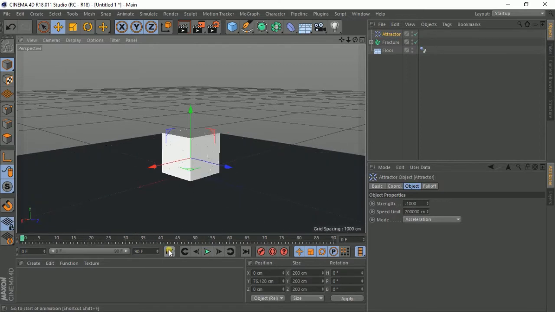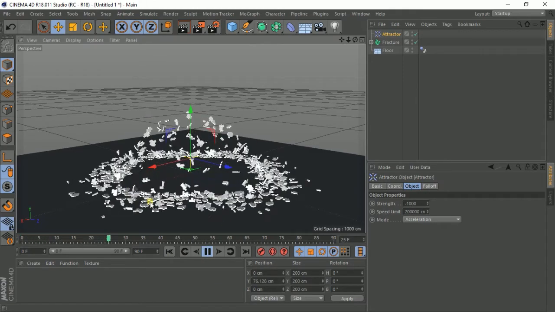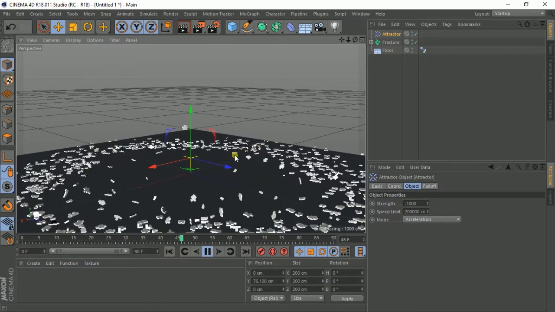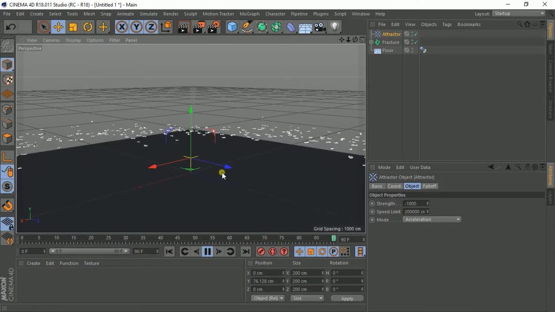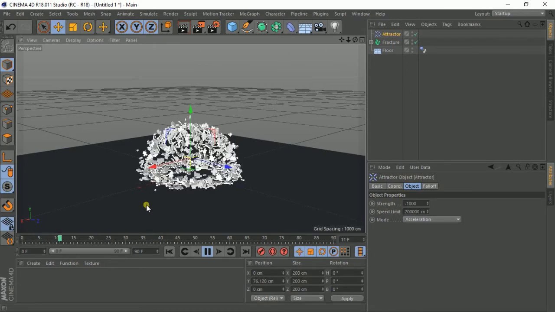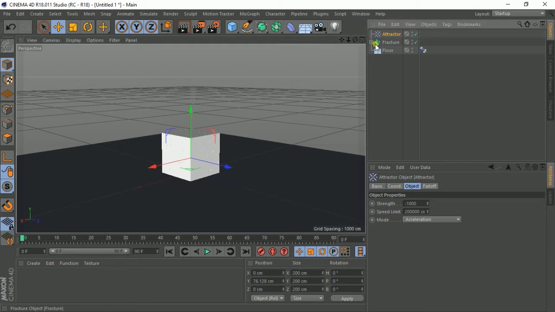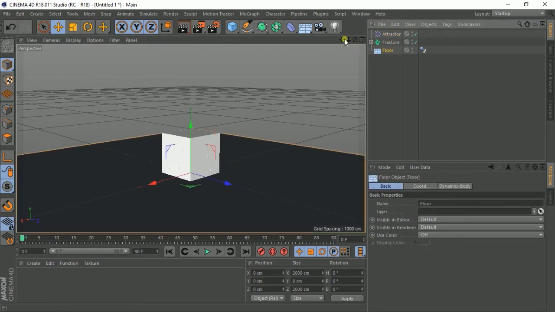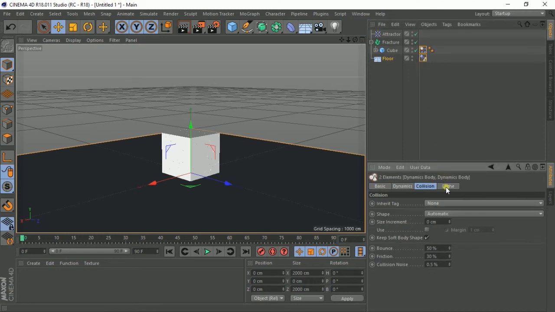Now, as you can see, the box particles explode, and it's like they are sliding on this surface. They are just sliding as if they are on top of some sort of layer or fluid. To get rid of that, we need to go to these two tags, and let's reduce the bounce to 25.